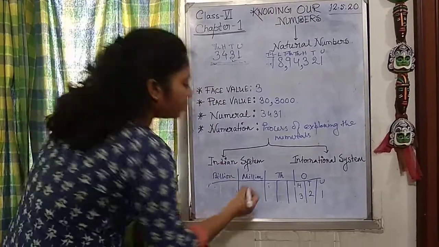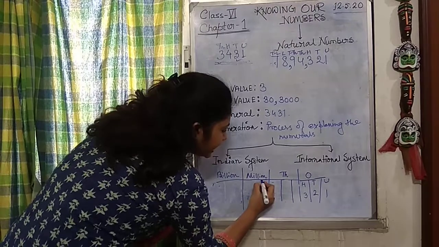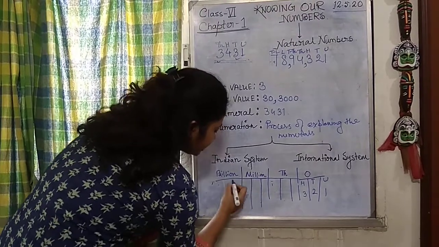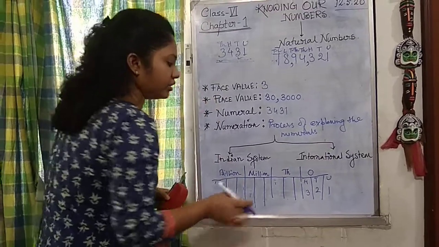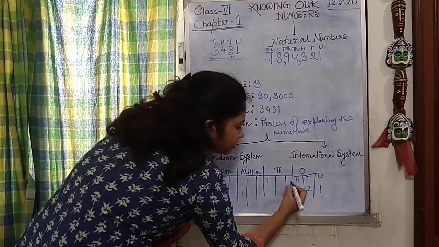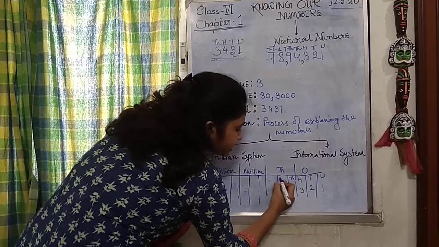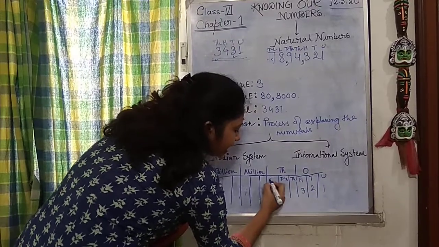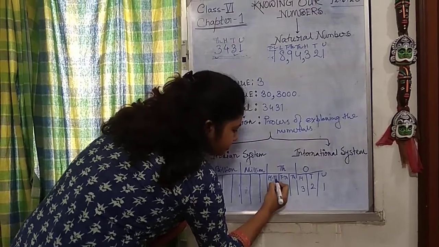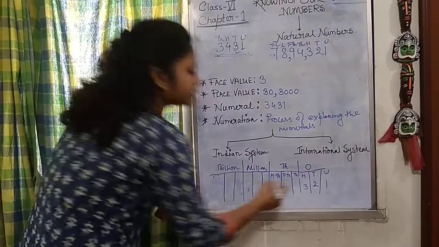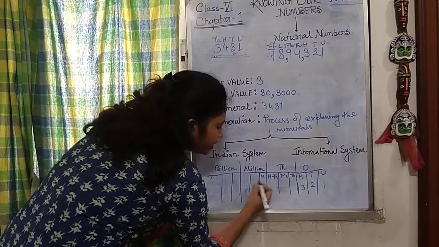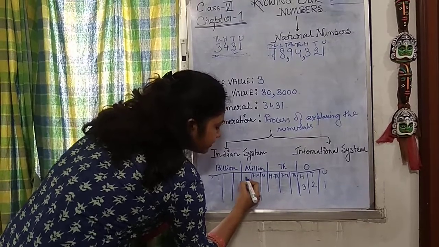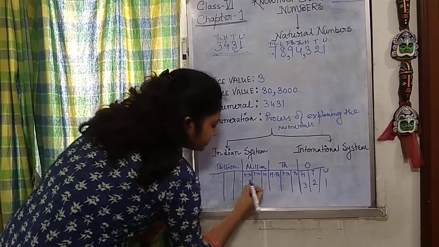Okay, so the million system gets another 3 columns, while the billion system contains similarly 3 columns. The 1000 column gets 1000, 10,000 and 100,000. The million gets in a similar way 1 million, 10 million and 100 million.